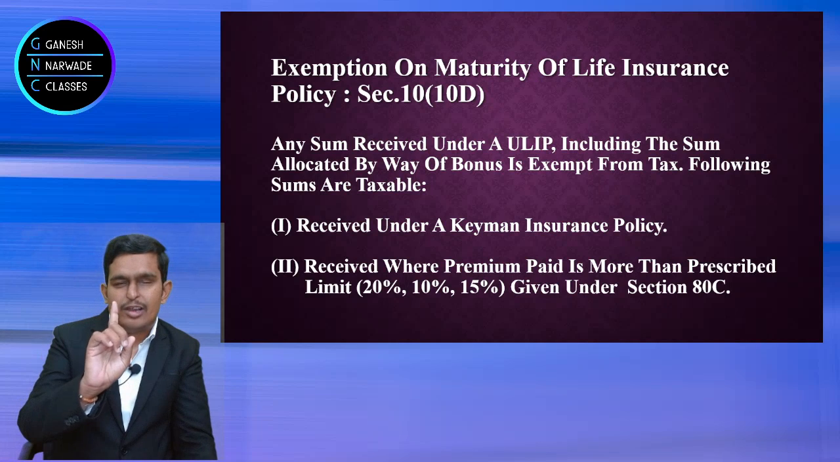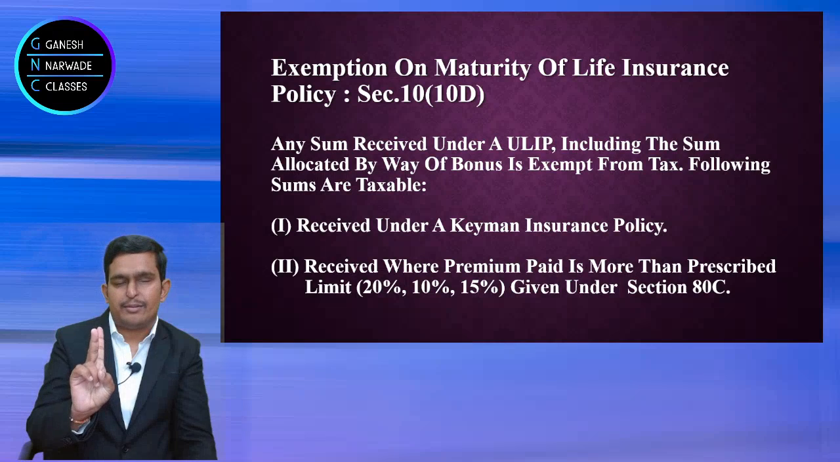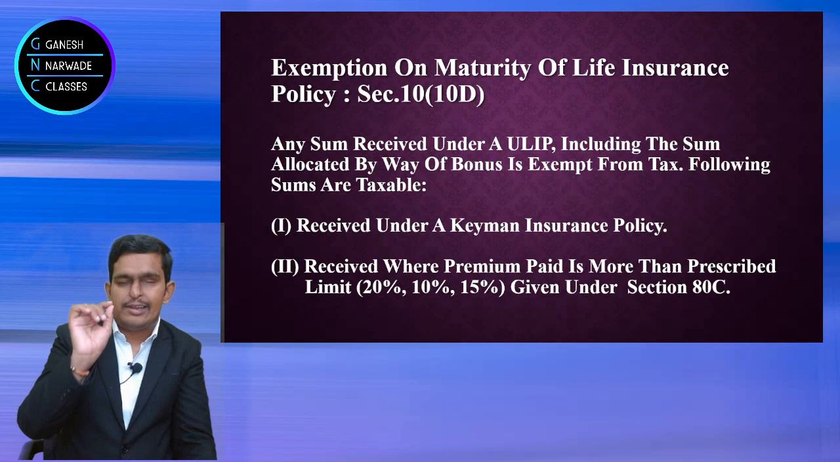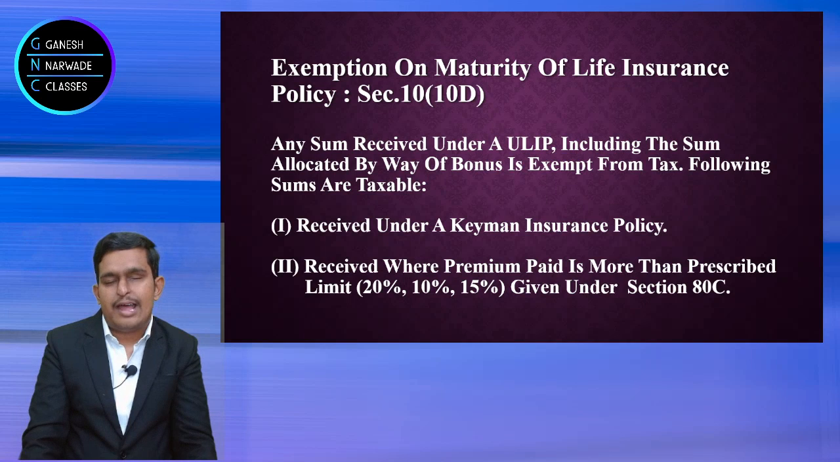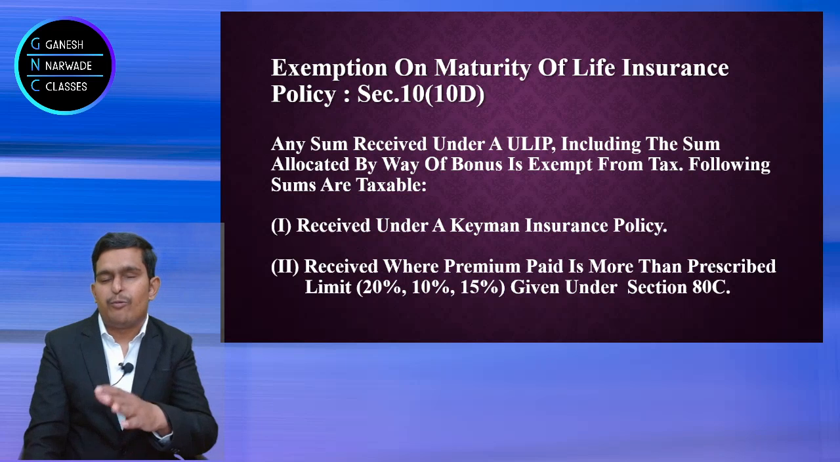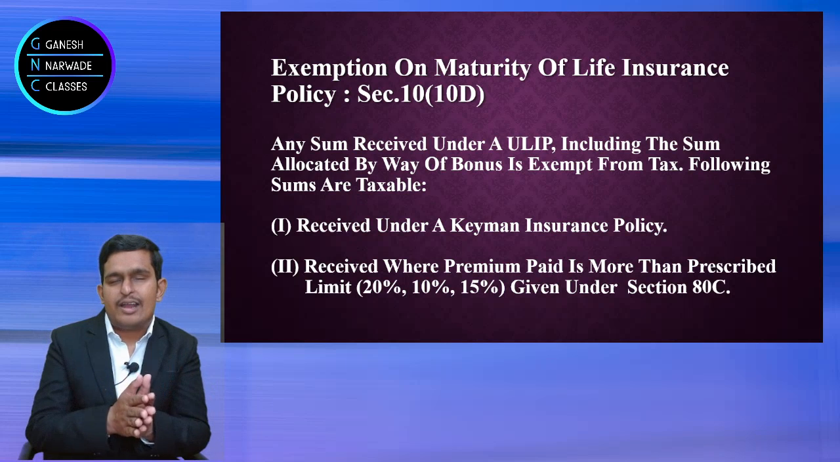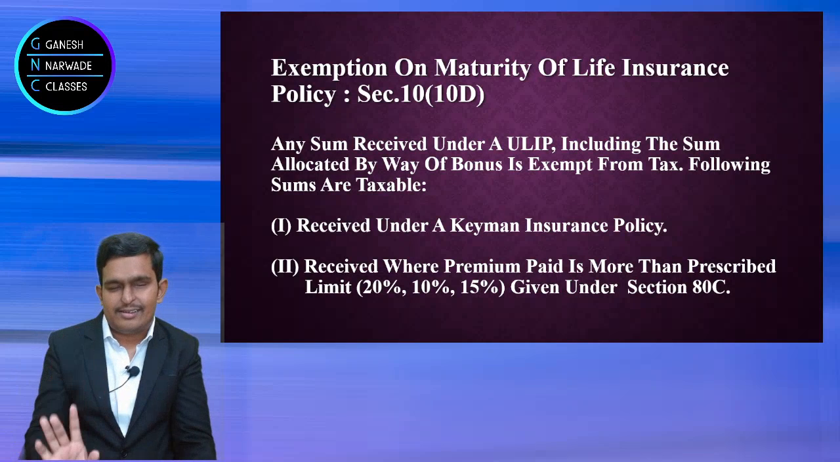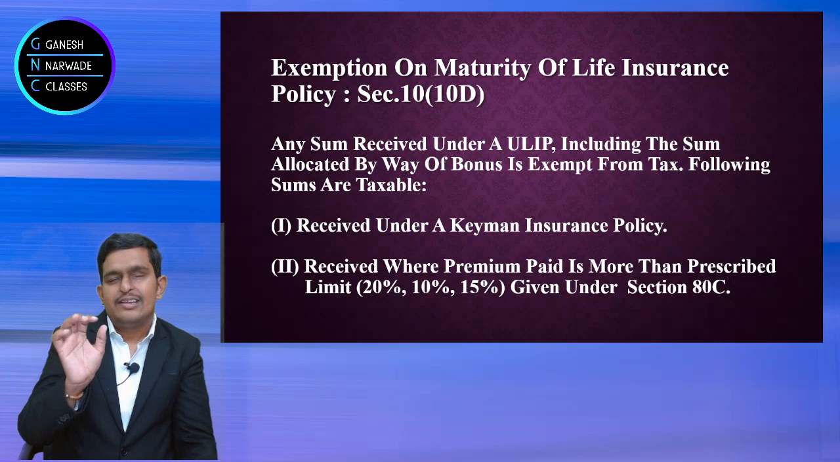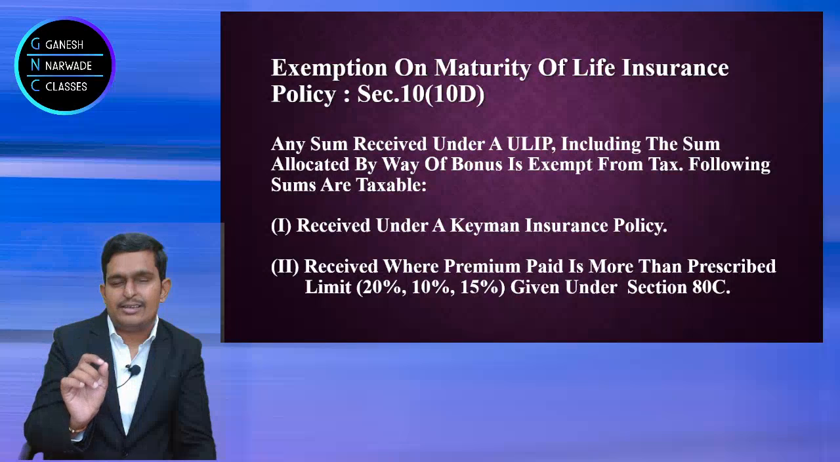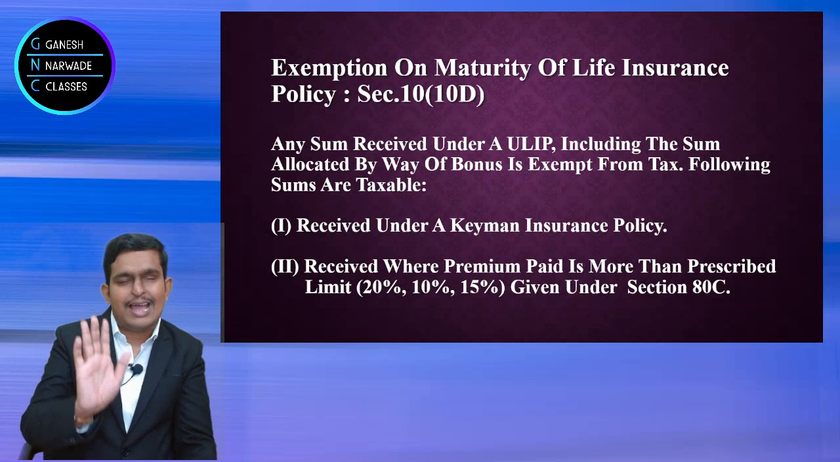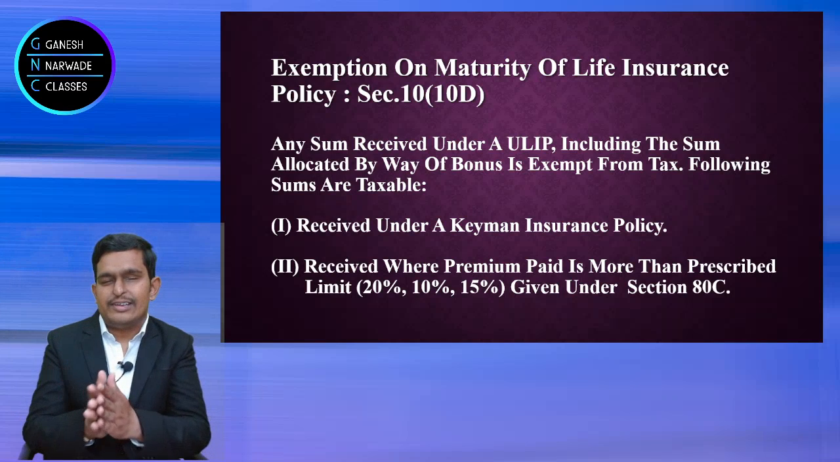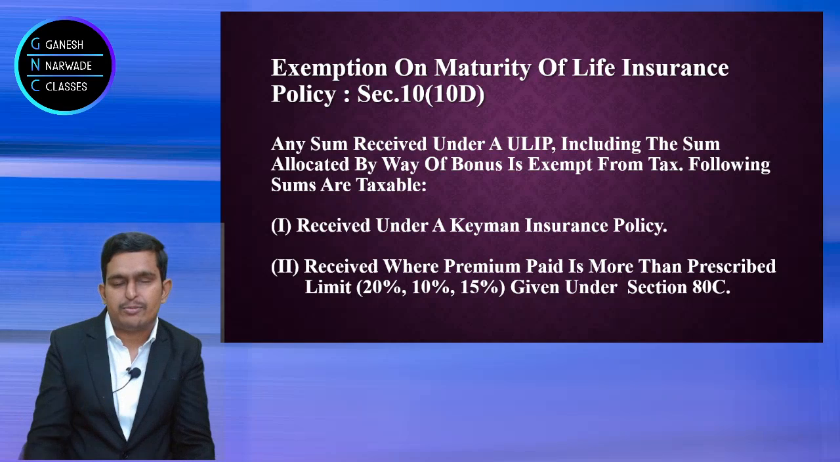Now I said a Keyman insurance policy is fully taxable. I said a premium exceeding the specified limit is taxable. In this case, maturity is fully taxable. Now, when you took the insurance, ULIP or normal insurance, whether it is before 1st February 2021 or on or after 1st February 2021, it doesn't make any difference. If it is a Keyman insurance policy, or if the premium exceeds the specified limit, that 10, 20, 15, then it is taxable irrespective of whether it is before 1st Feb or after 1st Feb 2021.